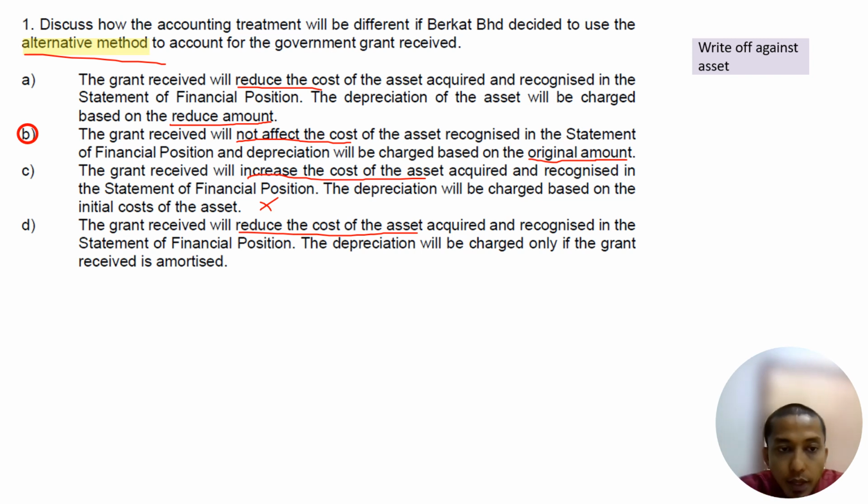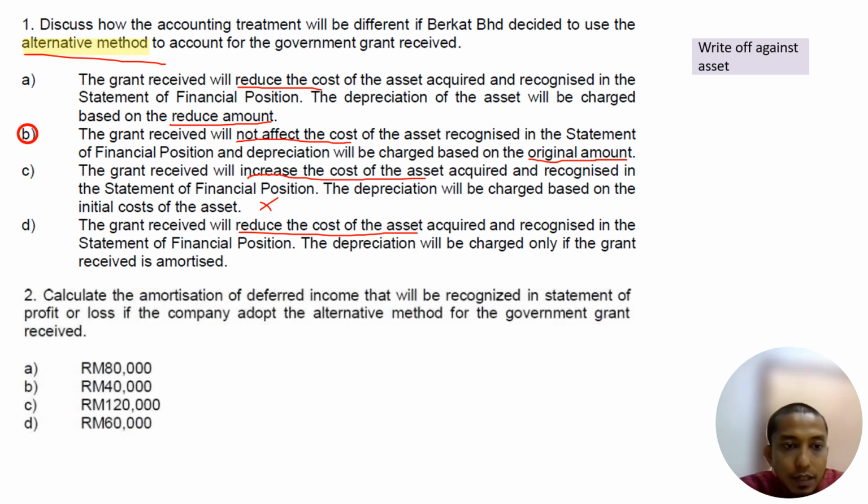Okay. Second question, calculate the amortization of deferred income that will be recognized in the statement of profit or loss if the company adopts the alternative method for the government grant. If the company adopts the alternative method, that means the company adopts deferred income method, because in this question they adopt write-off against asset method.